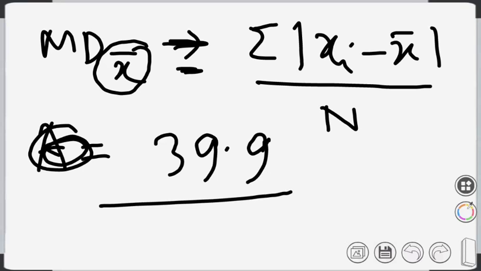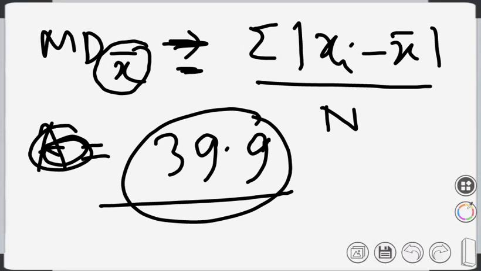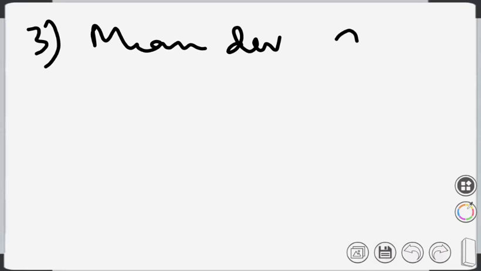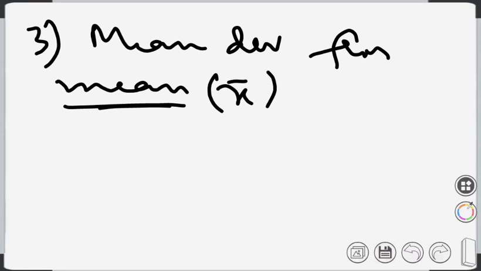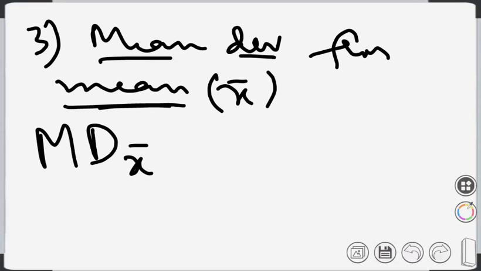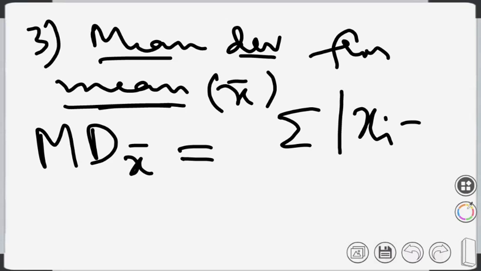That is what we found out, 39.9, isn't it? Yes, sir. So can you calculate this mean deviation from mean for the same data? The third measure of dispersion can be defined as mean deviation from mean. Here the mean means x bar. So the mean deviation is MD x bar, defined as the summation of modulus of xi minus x bar, divided by n.